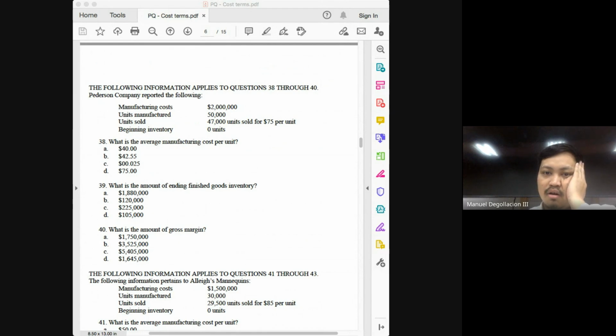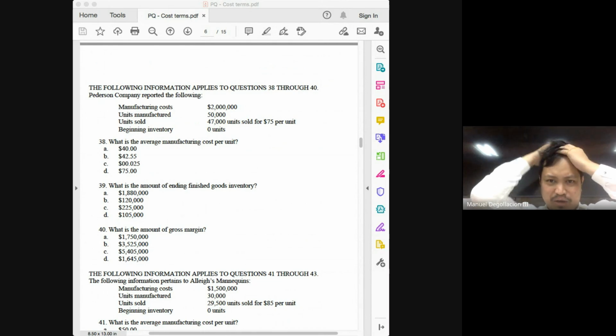How about 0.025? 50,000 divided by 2 million? And then the 75, just the price per unit. So you don't even have to know how to solve 40, class. You just have to understand why the other choices are wrong.